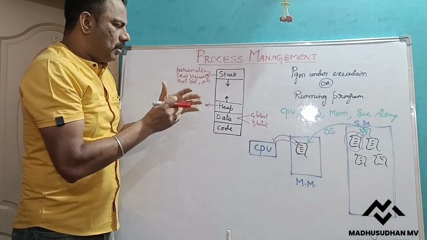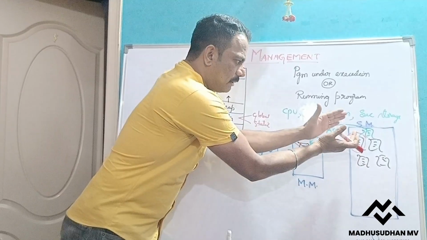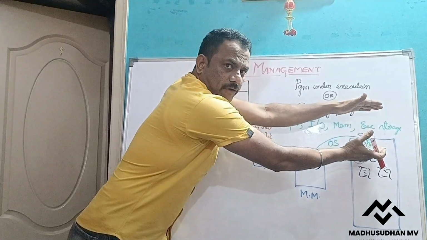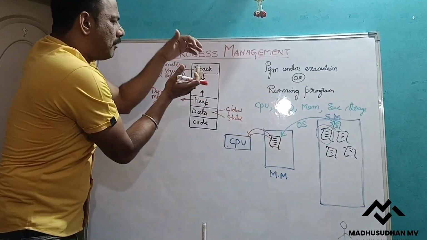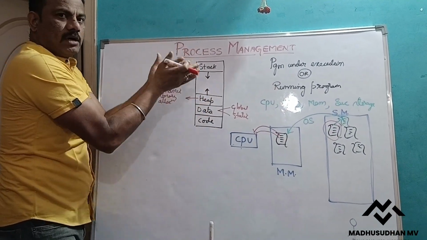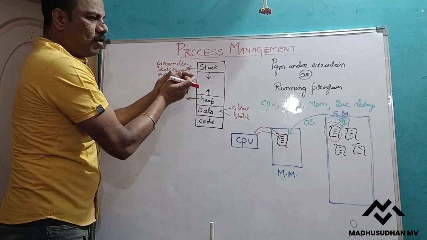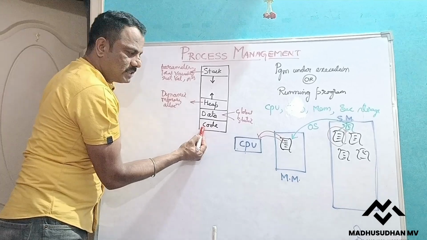Now, when the program is converted into an executable file, that executable file is brought from secondary memory to the main memory and stored in this fashion. So our complete executable file is divided into different sections. The code segment contains only the executable statements.